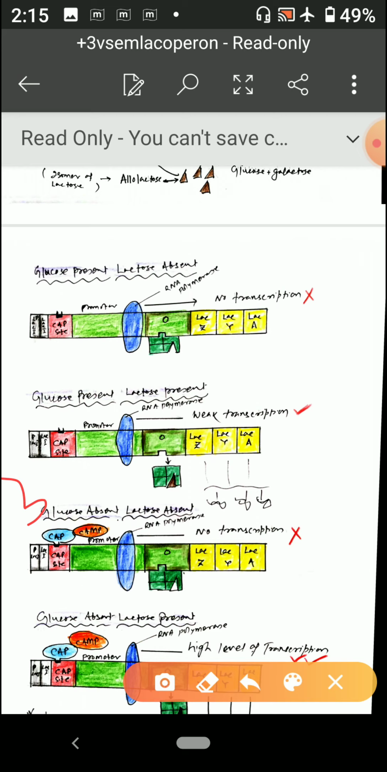In the third condition, glucose is absent and lactose is absent. When lactose is absent, definitely there will be a repressor attached. And when glucose is absent, naturally this CAP and cAMP will be attached to the CAP site to help in the tight binding of the RNA polymerase with the promoter. But there will be no transcription because here there is a blockage by the repressor, right?